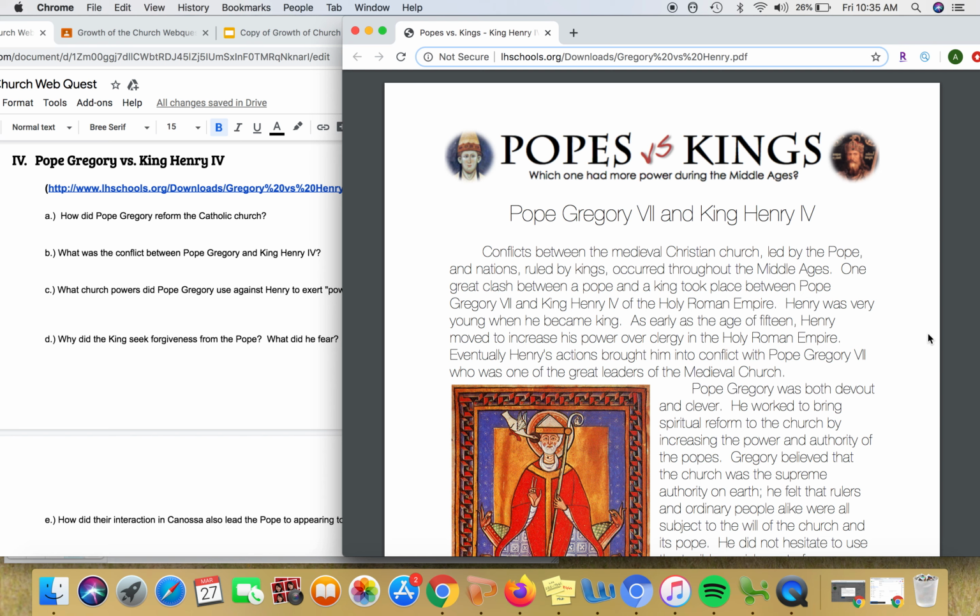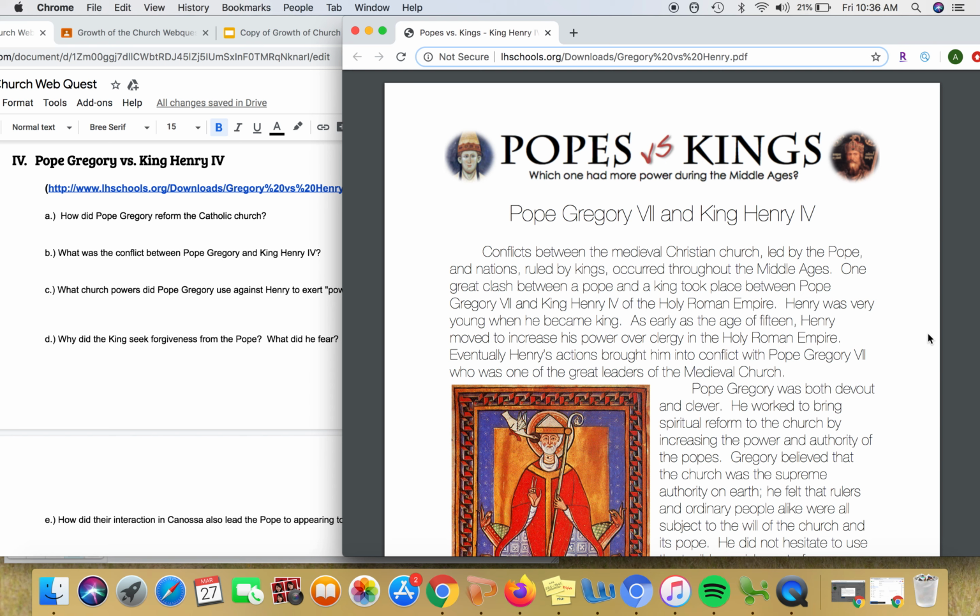Pope Gregory VII and King Henry IV. Conflicts between the medieval Christian Church, led by the Pope, and nations, ruled by kings, occurred throughout the Middle Ages. One great clash between a pope and a king took place between Pope Gregory VII and King Henry IV of the Holy Roman Empire. Henry was very young when he became king.